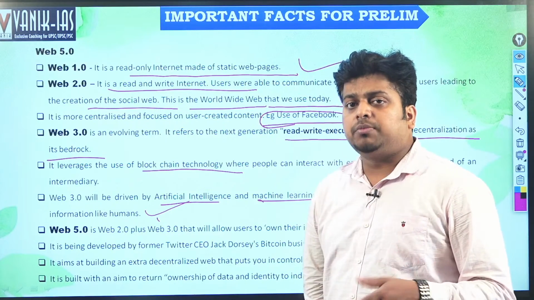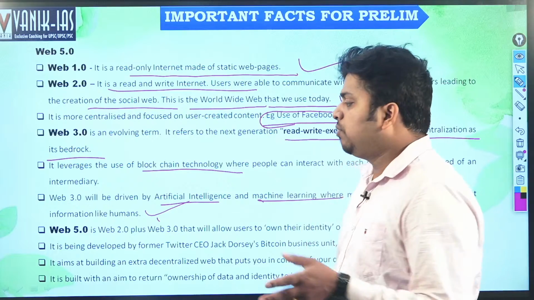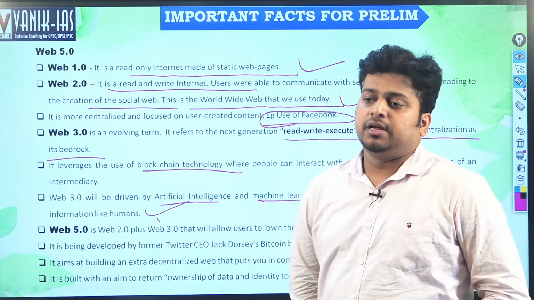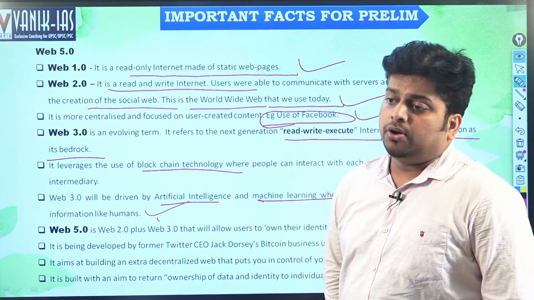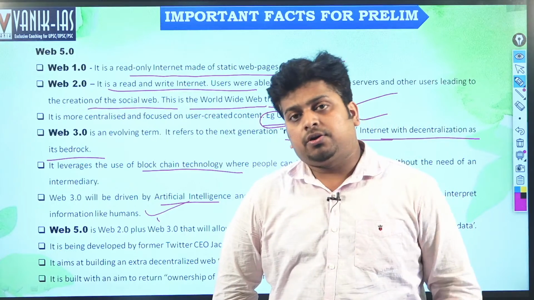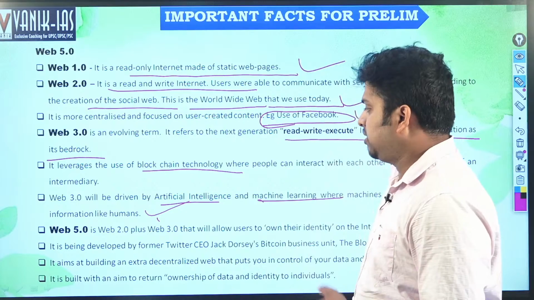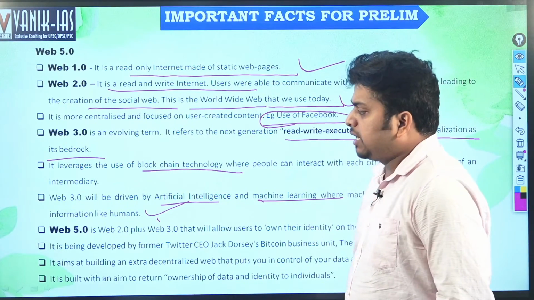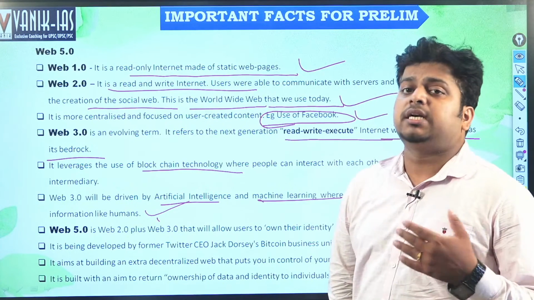Or if I want to send some data, suppose a photo, a pic, I will not need any such type of intermediaries. So Amazon, Facebook, or Flipkart will become unnecessary after the development of blockchain technology and artificial intelligence. That is what we call Web 3.0, and that will be more decentralized.